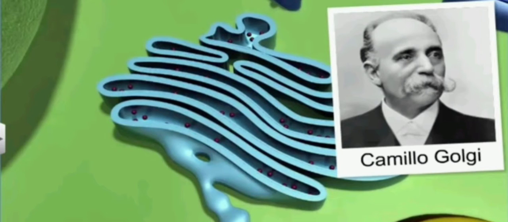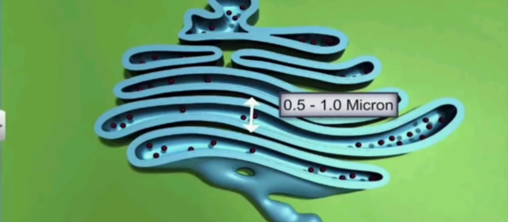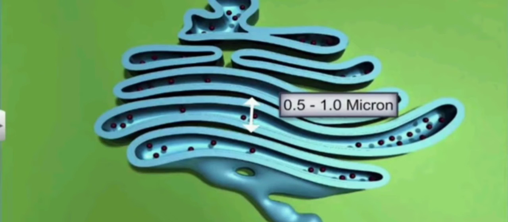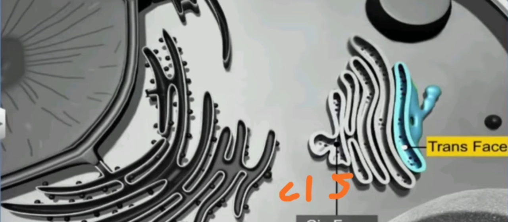They consist of many flat disc-shaped sacs called cisternae of 0.5 to 1 micron diameter. These are stacked parallel to each other in a concentric manner near the nucleus.